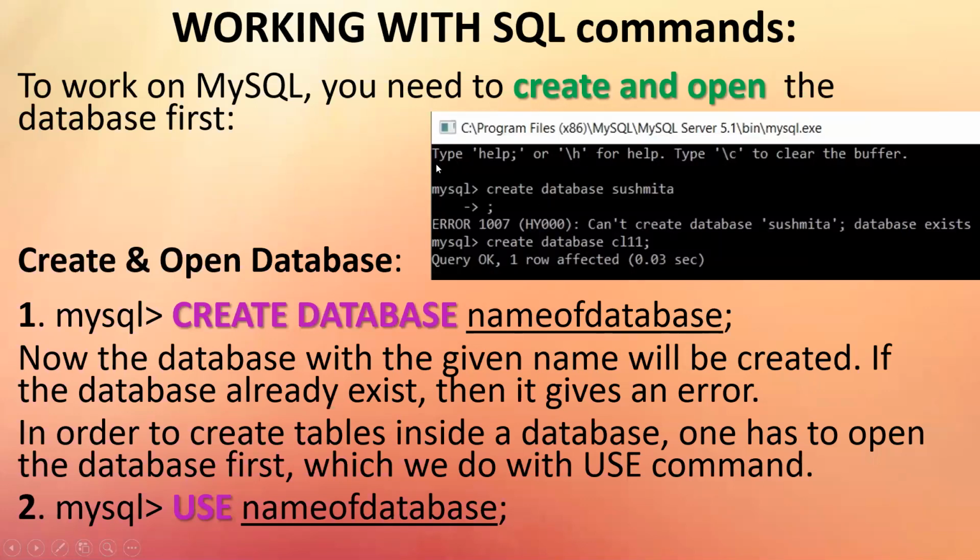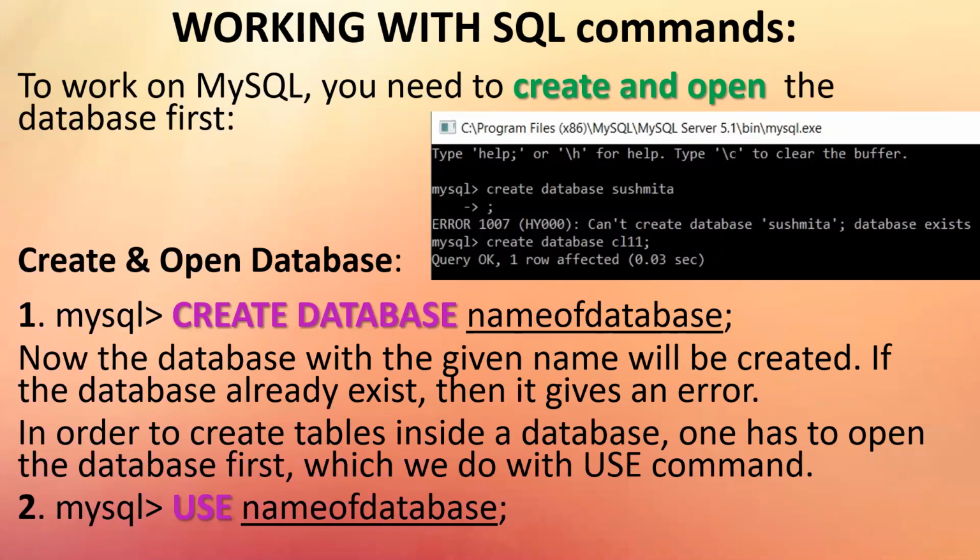It gives you this particular thing, type help or \h, whatever. Then it also asks you for a password initially. You have to give that password, which we set when we installed MySQL, the root password. Because we are not working in a multi-user environment, we are working with the root only. So my username by default remains root, which it doesn't ask for anything, and I give my password, whatever password you want to give, that's your wish.